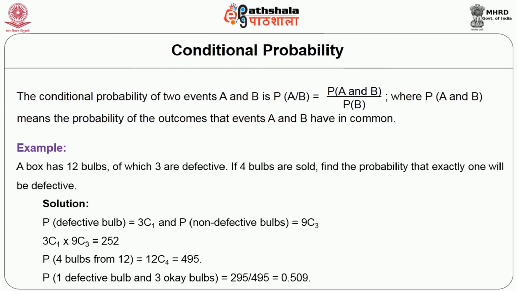So using permutation and combination, we use 3 combination 1 into 9 combination 3, which is equal to 252 combinations when you use the defective and non-defective both. In that, you need to find out which is the defective and which is the non-defective. So 12 combination 4 you will get 495, and out of that, 252 will be the favorable ones. So overall, that is 1 defective bulb and 3 correct bulbs out of the 495. Okay, so this is all about the binomial distribution, which deals with 2 different occurrences.